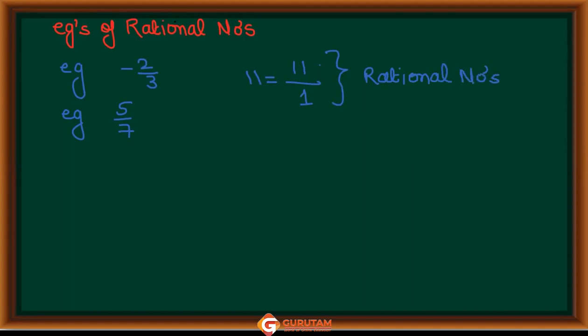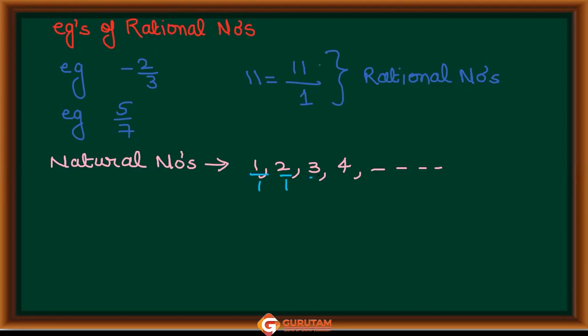अच्छा, now suppose if I write natural numbers, what are natural numbers? 1, 2, 3, 4, 5, है ना. They all are natural. If I write 1 in the denominator of each number, will there be a change in their value? वैल्यू में तो कोई चेंज नहीं आया, no. है ना. 1 1 ही रहा, 2 2 ही है, 3 3 ही है, बस हमने डिनोमिनेटर में 1 लगा दिया. बट when we write 1 in the denominator of each natural number, they all actually become what?